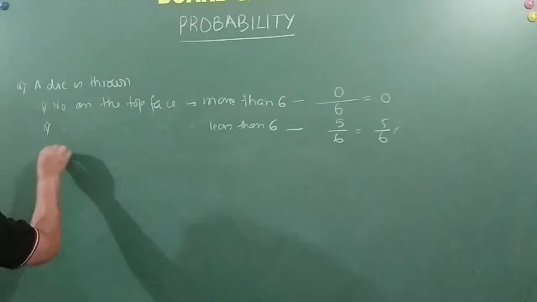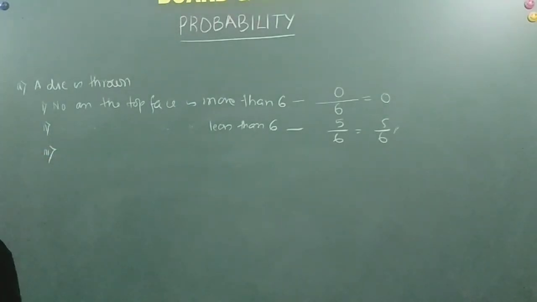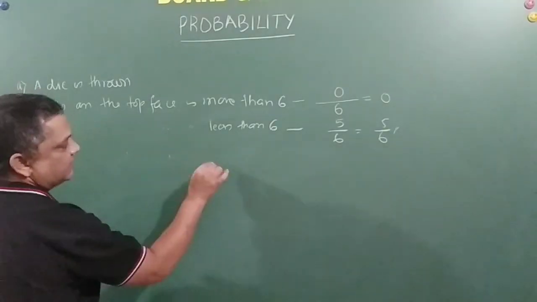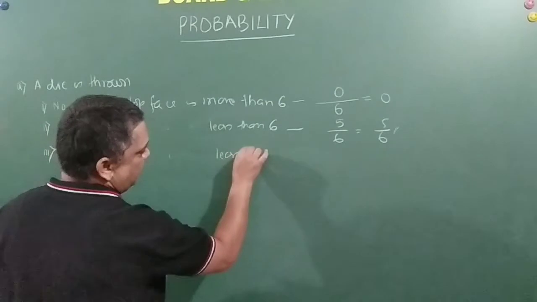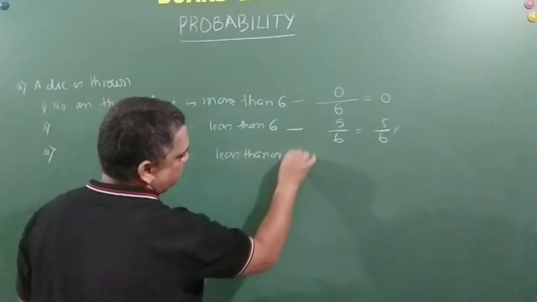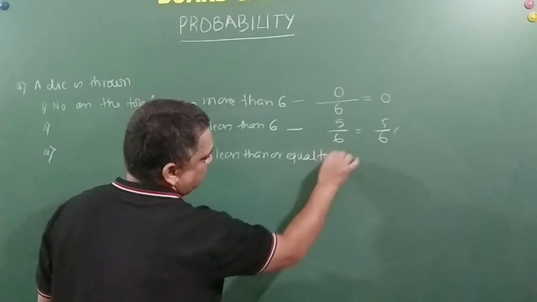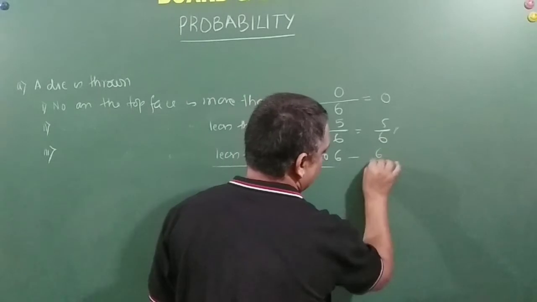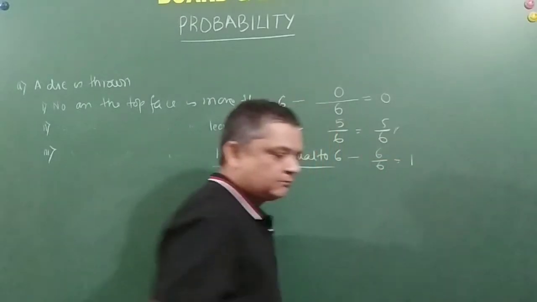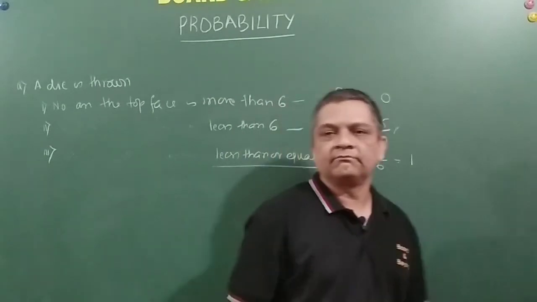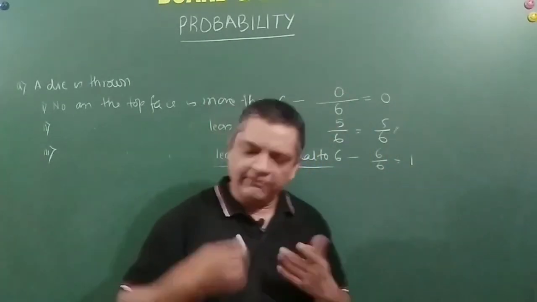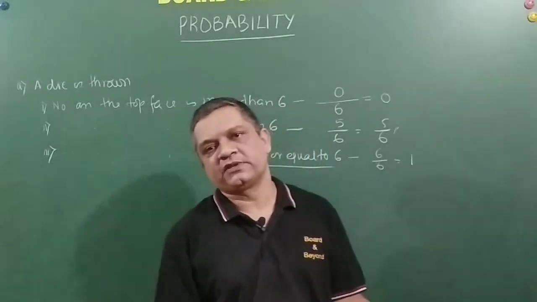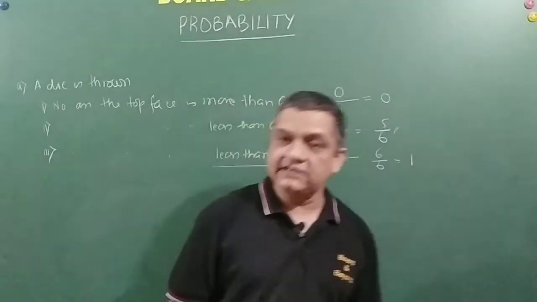Third, I hope I have made the point clear. Number on the top face is less than or equal to 6. That just now I told you, 6/6, that is equal to 1. Means my winning is 100%. I'll get it. If I throw a die, any number I'll get: 1, 2, 3, 4, 5, 6. Correct? Because those are the only possible options which I can get. So my probability is 100%, that is equal to 1.